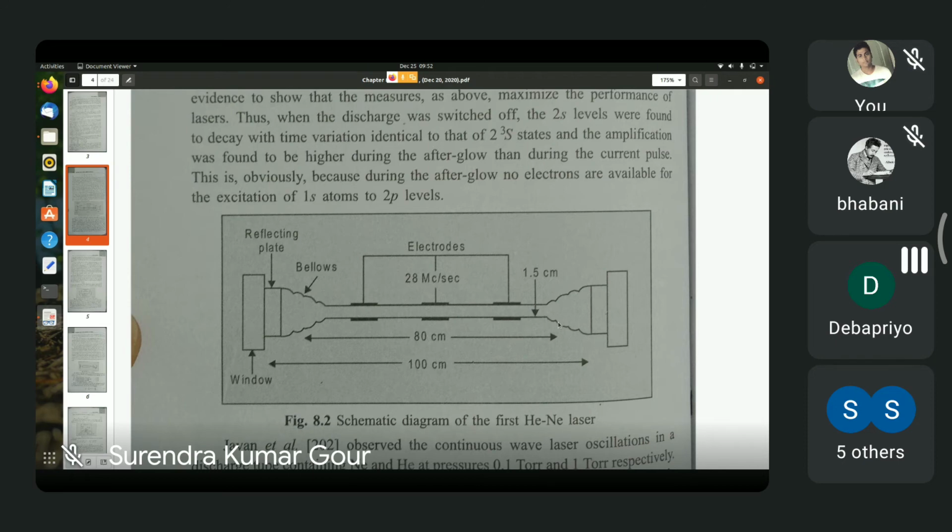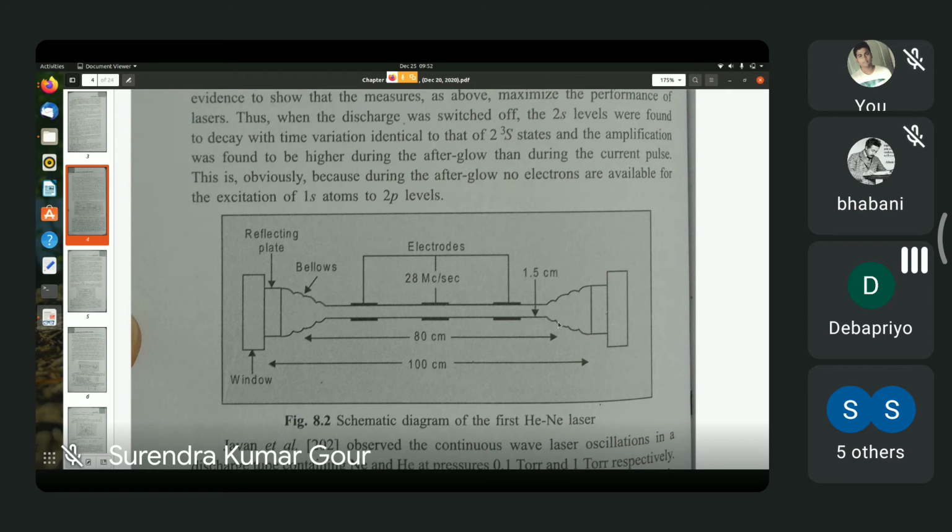Again, in the transition from 3s to 2p level, you have laser radiation of 3.39 micrometers, and in the transition from 2s to 2p levels, you again have radiation of wavelength 1.15 micrometers.